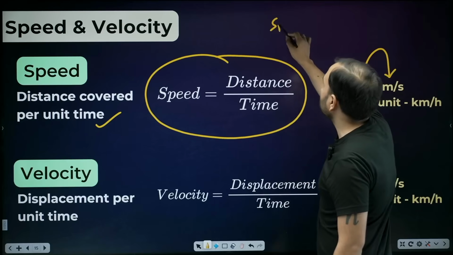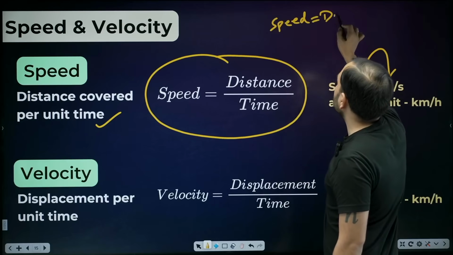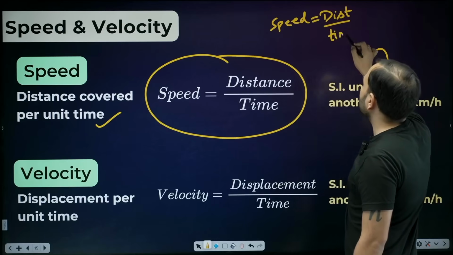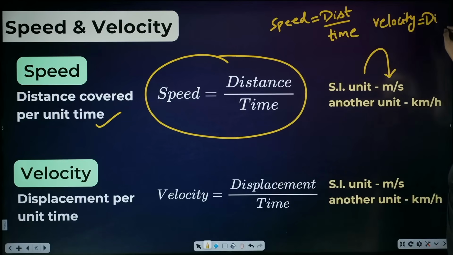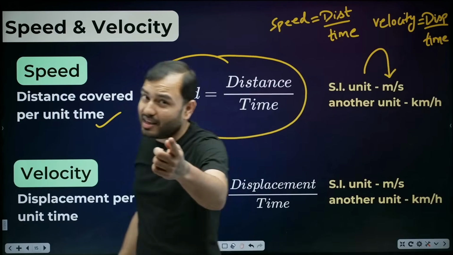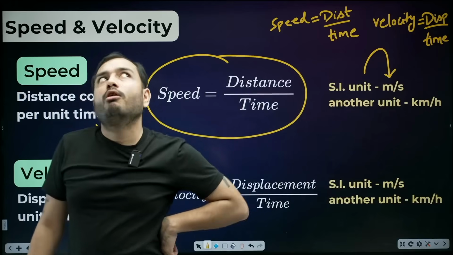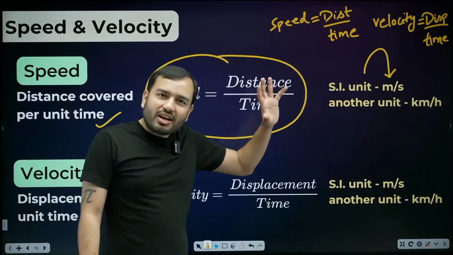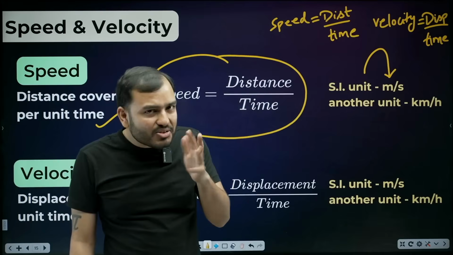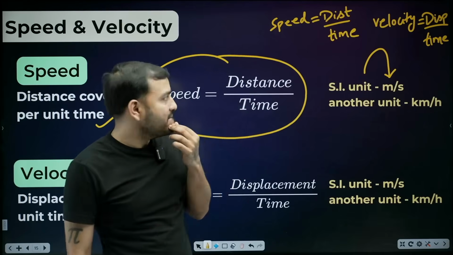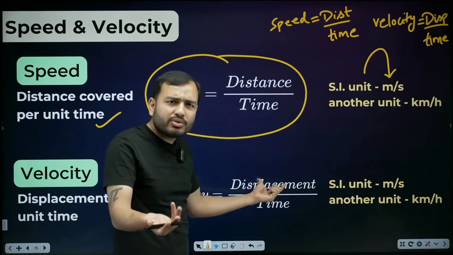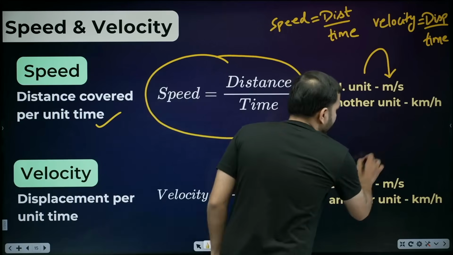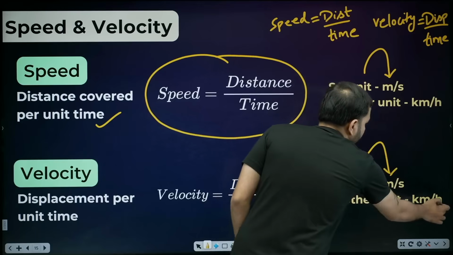Very simple, beta. So when they ask for speed, what will you put? Distance upon time. And when they ask velocity, what will you put? Displacement upon time. Sir, both are the same thing. How is it the same thing? Distance and displacement are not the same thing. So velocity is displacement upon time. The unit is the same. Displacement is also in meters or kilometers, time in seconds. So what is the SI unit? Meter per second. Another unit is kilometer per hour.